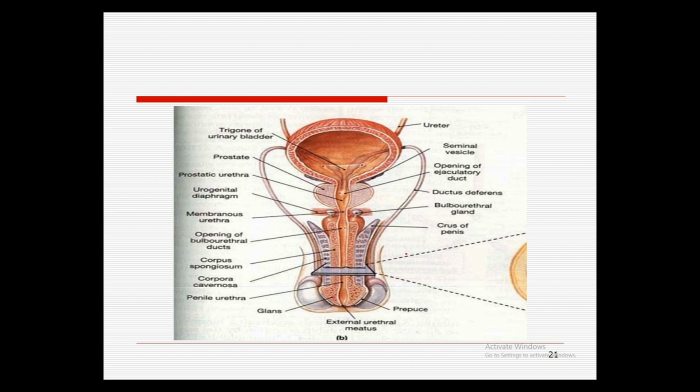Here we have an overview of this whole system. First of all, this is the ureter and then the trigone of the urinary bladder. Then the seminal vesicle here and the opening of the ejaculatory duct. This is the ejaculatory duct coming from this side, and if we start from here, this is the corpus spongiosum and the opening of the bulbourethral gland.